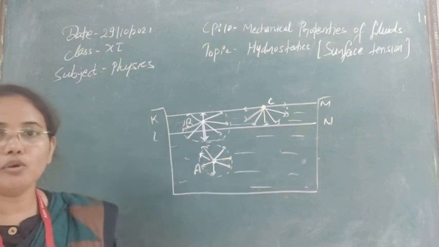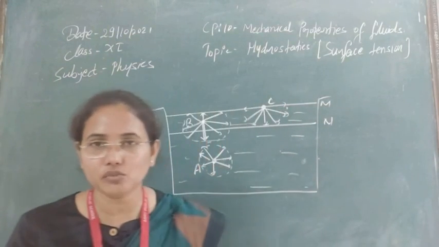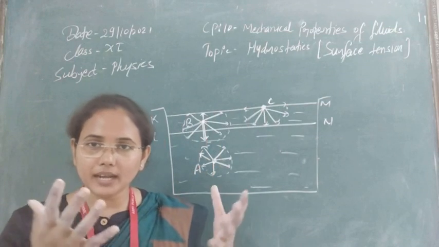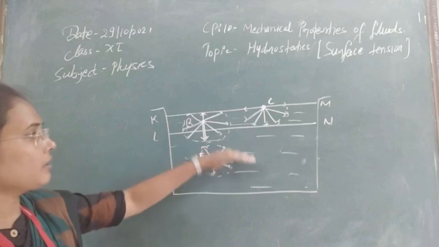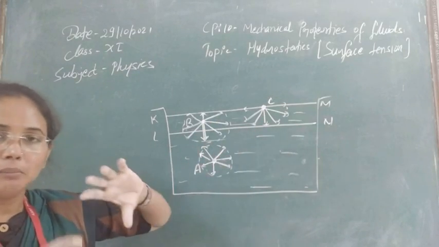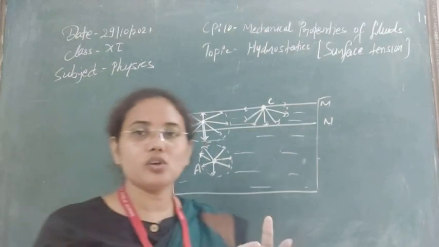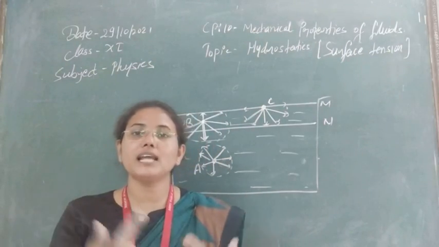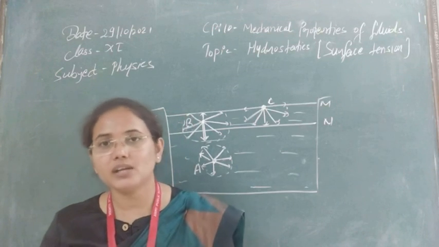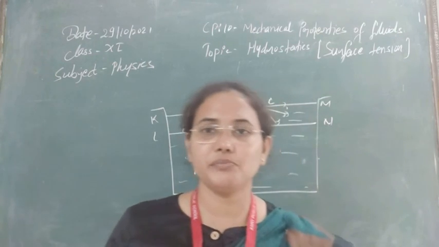So the topmost layer has a net force in the downward direction. That's why you can say the topmost layer has a tendency to minimize its surface area so that it can go in the downward direction, a tension acting in the downward direction. On the whole surface of the liquid, all the forces are acting downward, so obviously that will minimize its area, and that's why it acquires the surface property of surface tension, or minimum surface area.